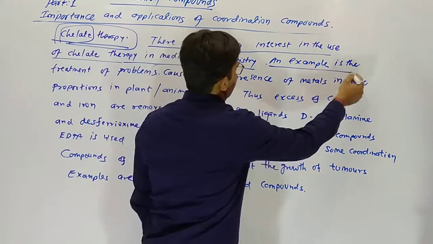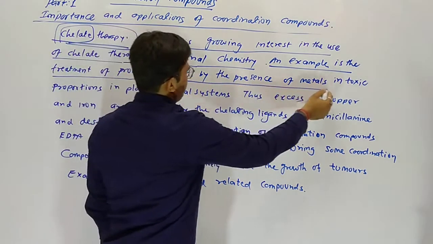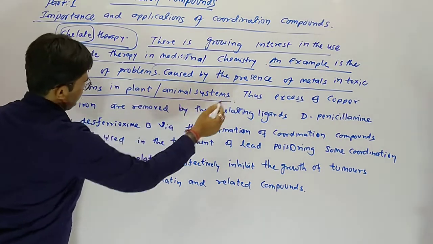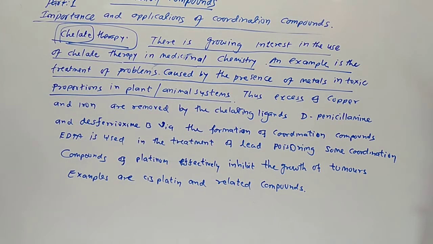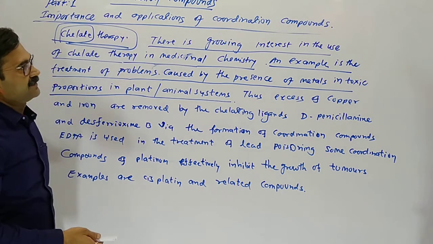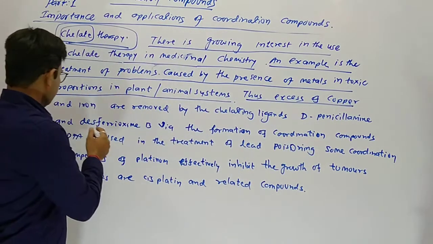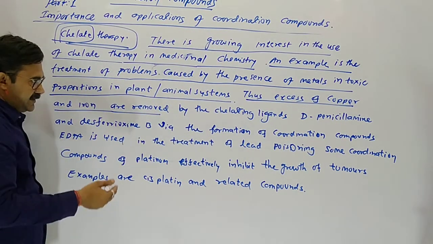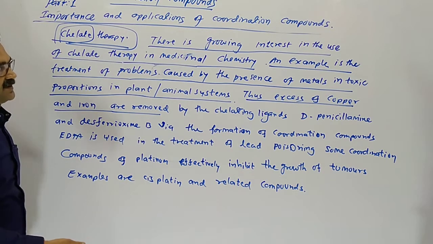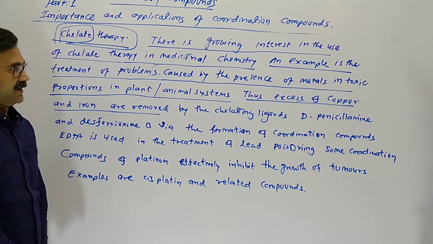An example is the treatment of problems caused by the presence of metals in toxic proportions in plant and animal systems. If toxic metals, iron and copper, increase in excess in the human body for any reason, it is dangerous and toxic.